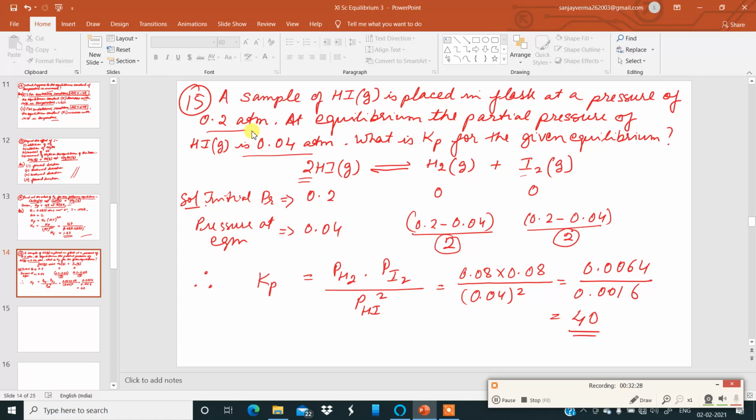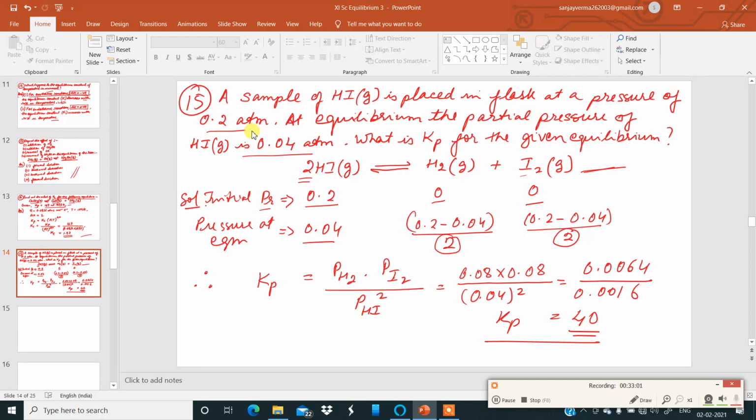So the value of Kp for the given equilibrium reaction is 40. That is the answer, number 15. This is how you must do this sum. Always write the equation, and then the initial pressure, whatever is given in the question, 0.2 atmosphere, and the partial pressure of hydrogen iodide is given at equilibrium. Initially the pressure of hydrogen and iodine is 0.